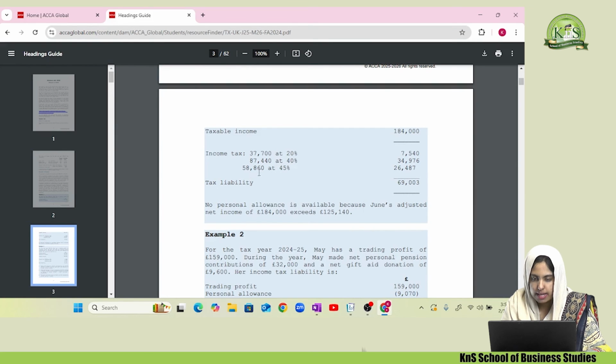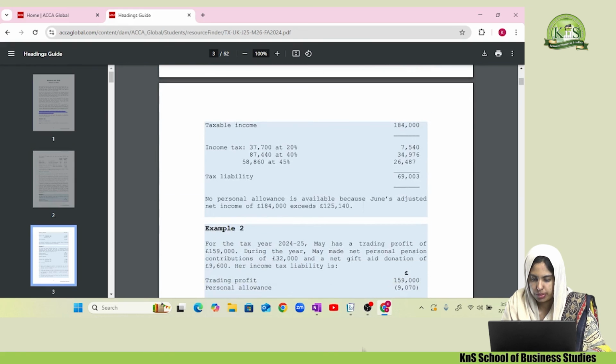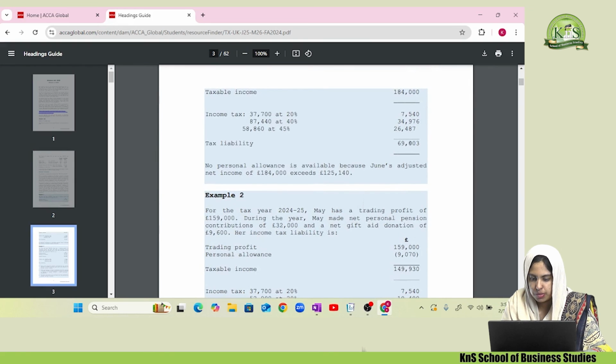Then the remainder goes into the additional rate. If you add all of these, it equals 184,000. This is my total tax liability. No personal allowance is available because your adjusted net income of 184,000 exceeds the limit, and that is how you find your tax liability.